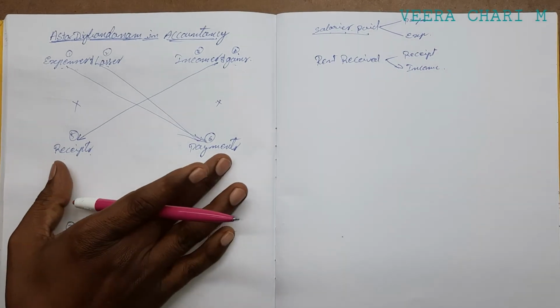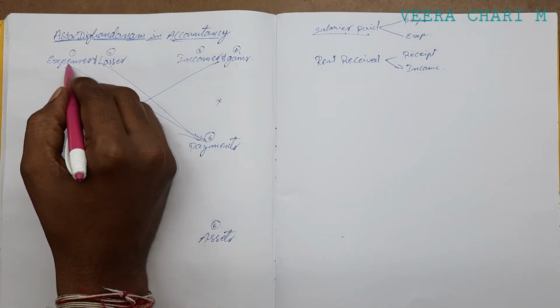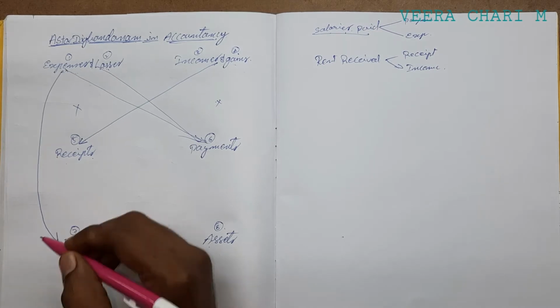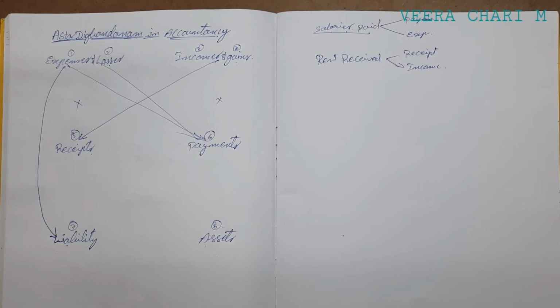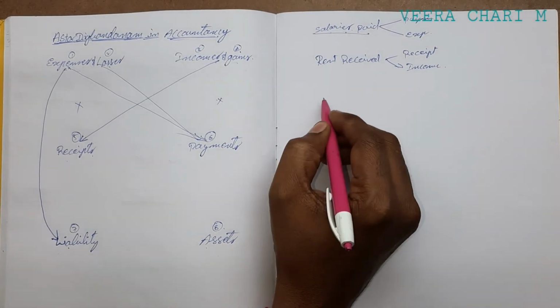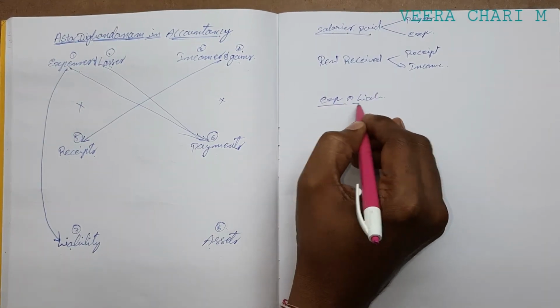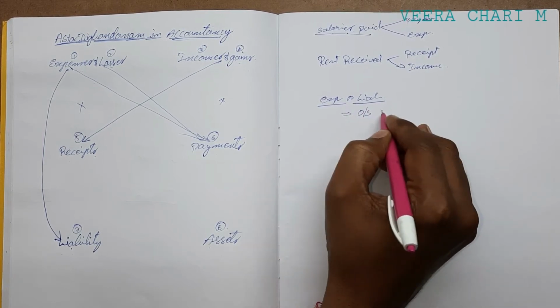We have completed receipts and payments. Now you can come to the liabilities and assets. Expenses and payments, that is the connection to the liabilities. Stop the video and think yourself, which expenses are related to liabilities. Expenses to liabilities means one is outstanding expenses.